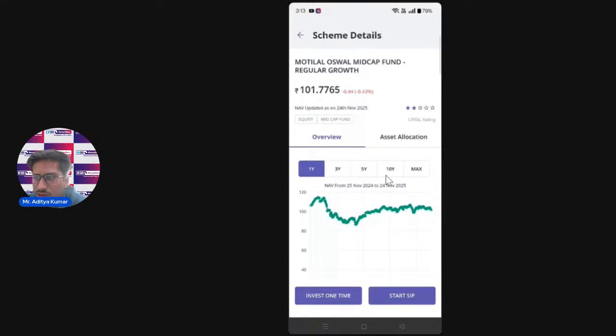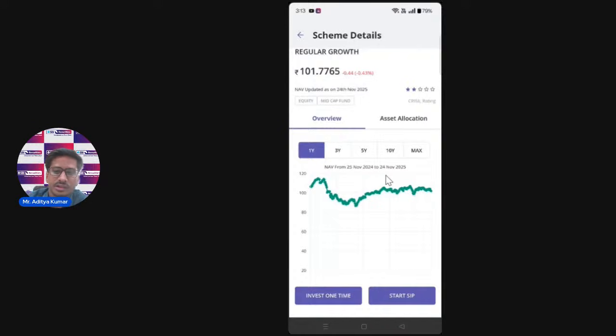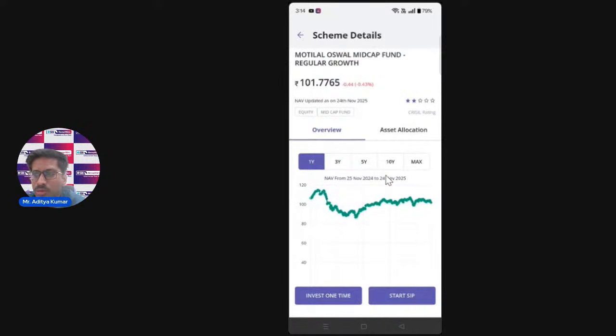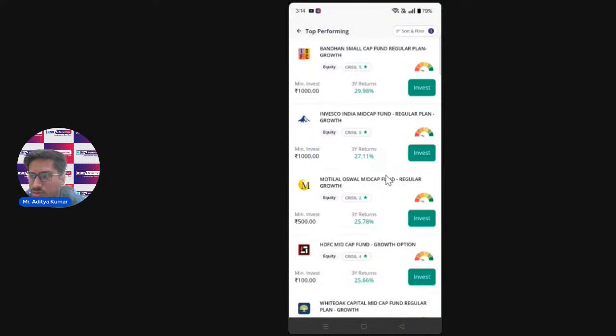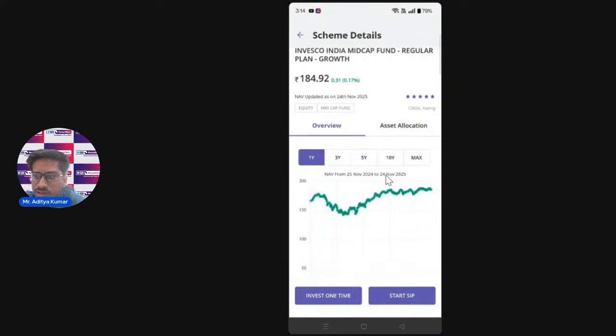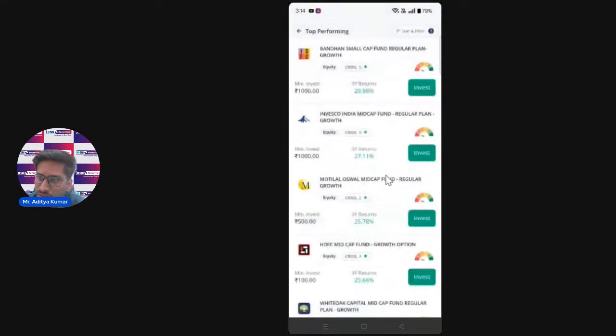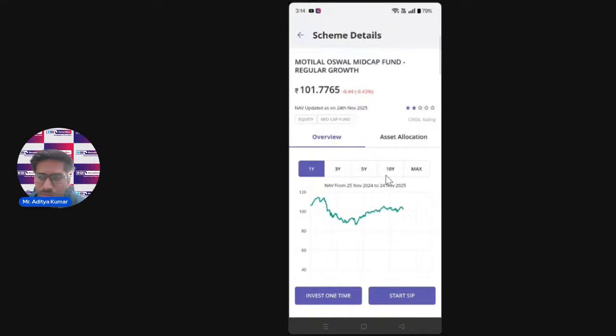Then we have the CRISIL rating. A rating agency is basically a credit rating agency that rates a mutual fund. They give stars based on the fund's performance and risk level. The more stars you have, the lower the risk and the better the consistency of the fund. As you can see, it has a bit lower star rating compared to other funds. If I go through other funds, like Invesco India Mid Cap Fund, you can see it's a 5-star fund, and the one I compared with, Motilal, is a 2-star fund.